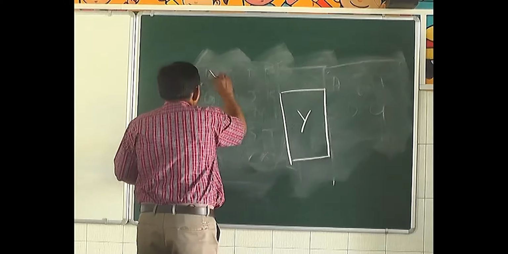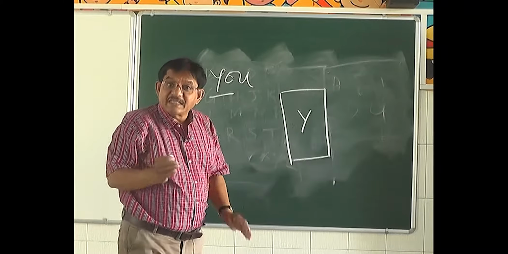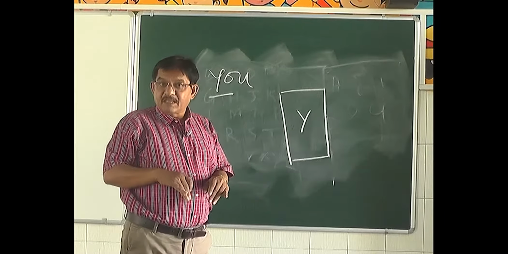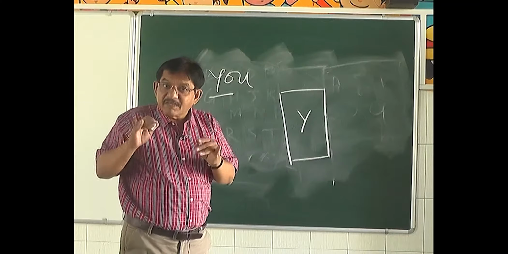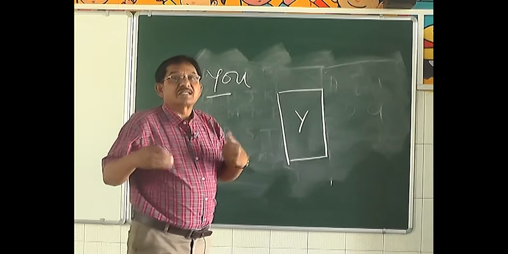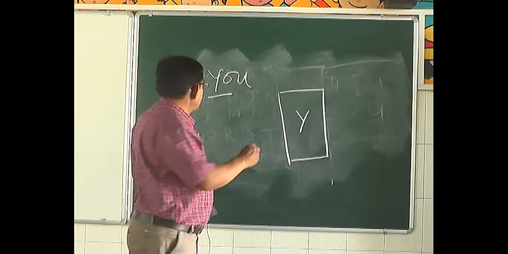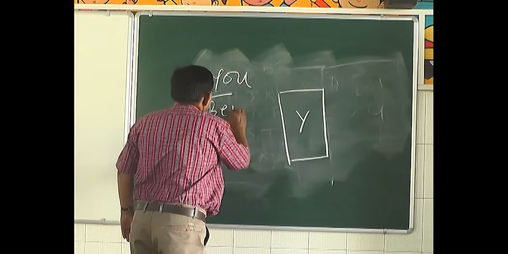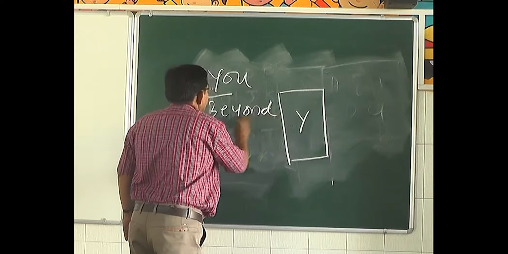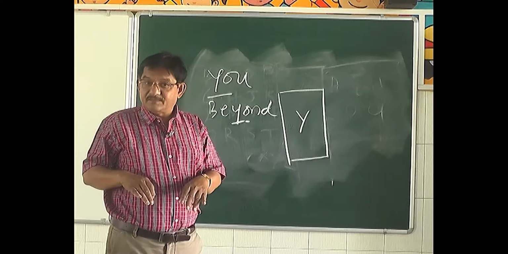For example, in the word "you", the alphabet Y has come at the beginning of the word. Here Y is a consonant. In "beyond", Y has come in the middle of a word.